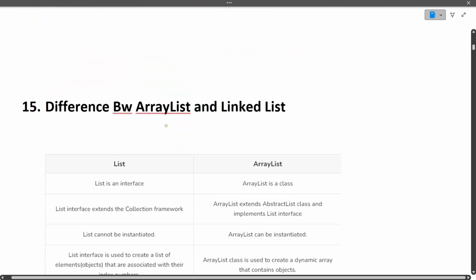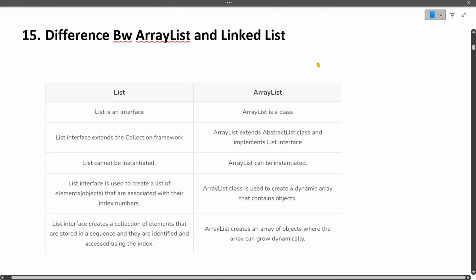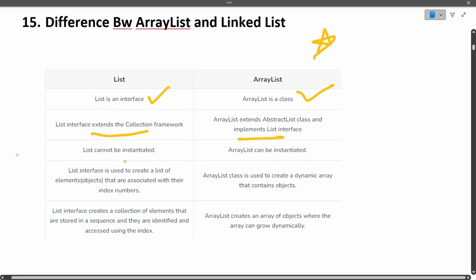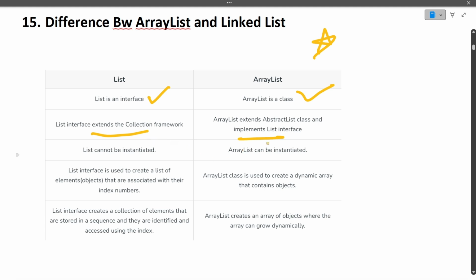Moving ahead is the question, what is the difference between array list and linked list. Again, a very basic question, I will rate it 1 star. List is an interface. Array list is a class, as I have just shown you. Array list implements list. Okay, so the list interface extends the collection framework. Array list extends abstract list and implements the list interface, as I have told you. List cannot be instantiated because list is an interface. We cannot make objects of an interface, but array list can be instantiated because it's a class. So again, the major 2 to 3 differences are these only. That was the difference between array list and linked list.